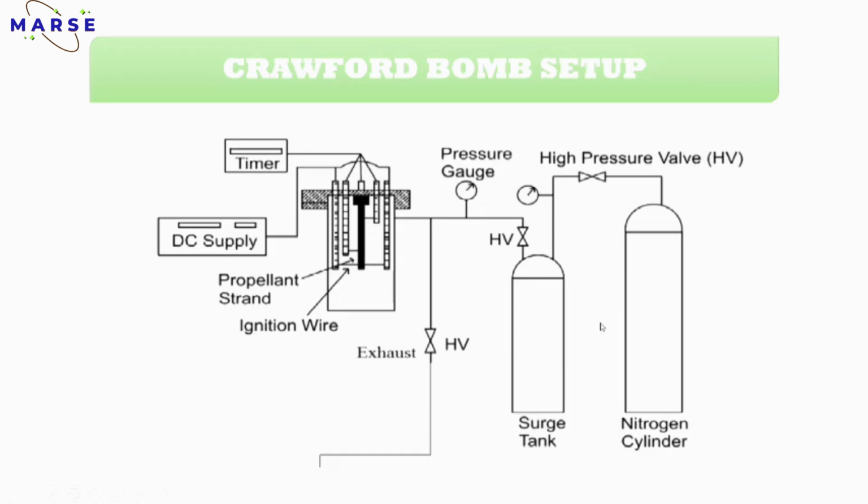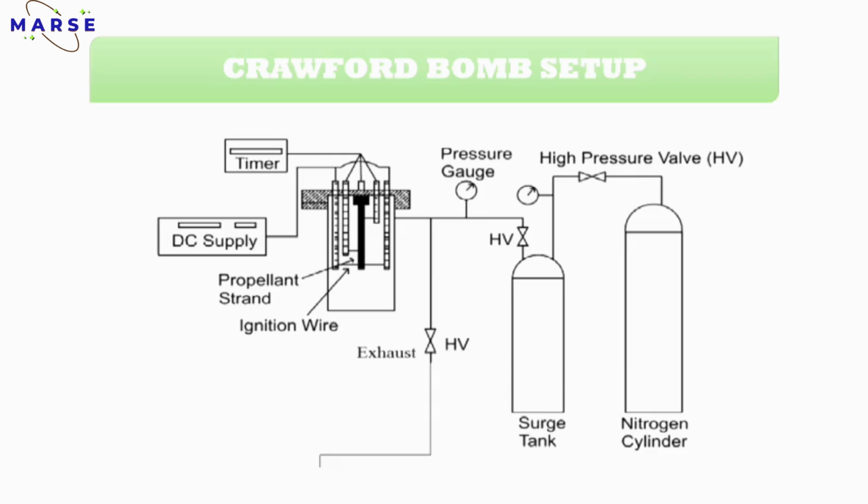Now we will see the working principle. First one, just listen carefully. First is the cylinder gas, the nitrogen gas. The nitrogen comes from this nitrogen cylinder and then goes to the combustion chamber. Next are all the connections. First, you have to fix a propellant grain, that is, the propellant strand.